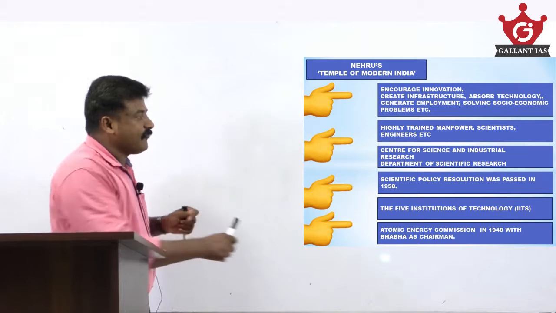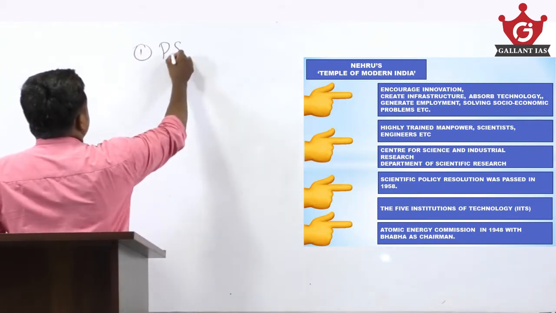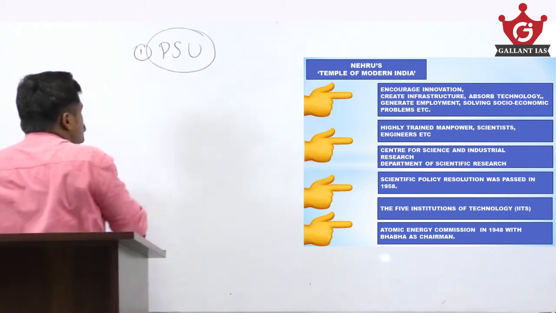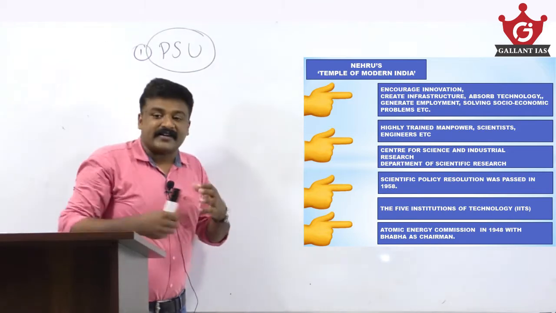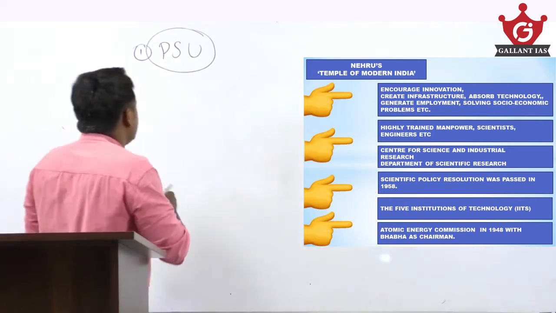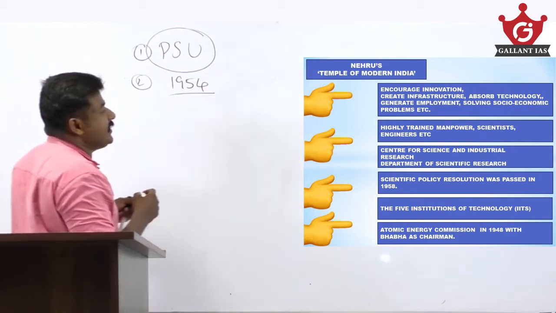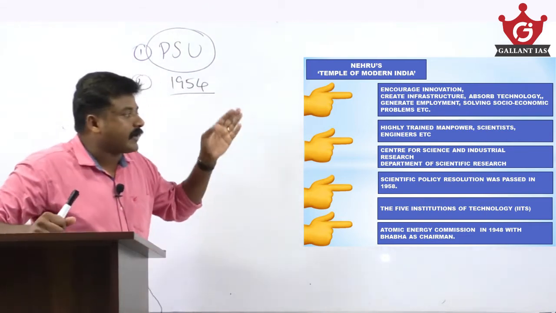Nehru's Temple of Modern India. Public sector undertakings were described as the Temple of Modern India by Nehru. That was in 1954, while inaugurating the Bhakra Nangal Dam.